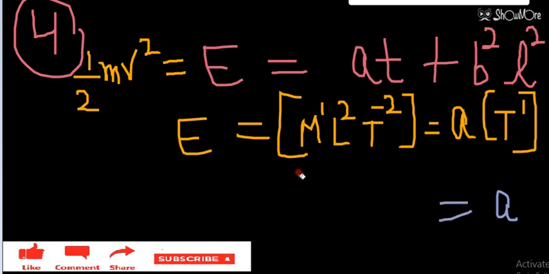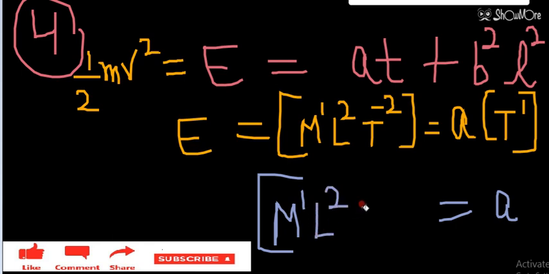So the dimensional formula for A will be M1 L2 T minus 3. This is the dimensional formula for A. You can note down up to this point.